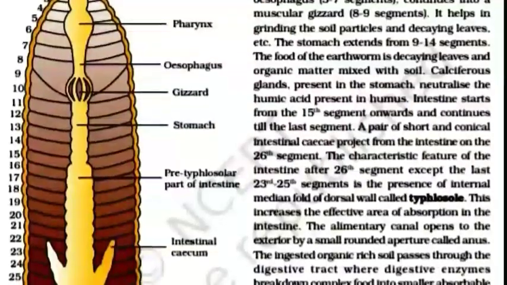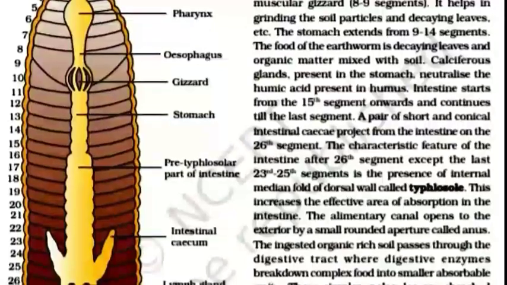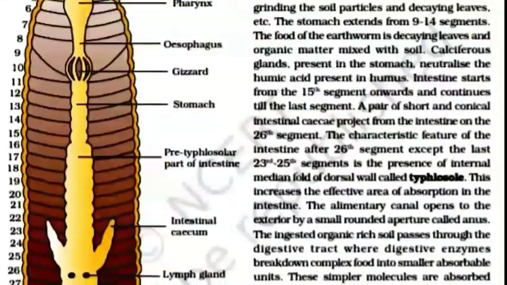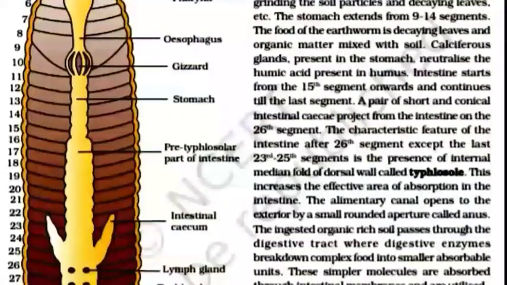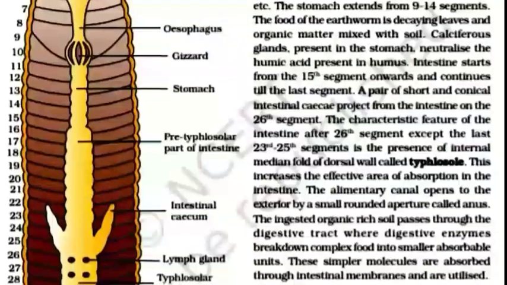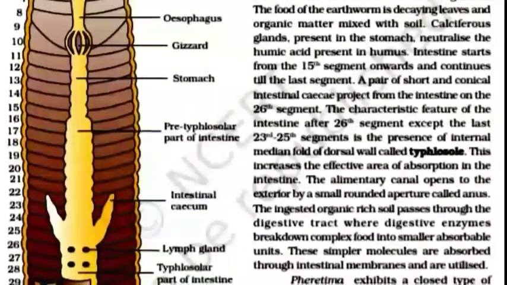The intestine starts from the 15th segment onwards and continues till the last segment. A pair of short and conical intestinal caeca project from the intestine on the 26th segment.